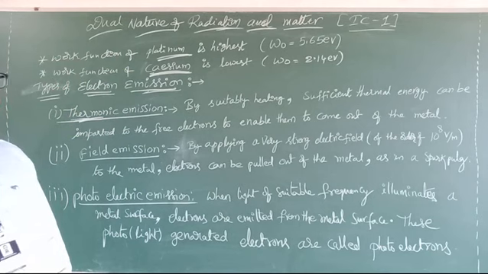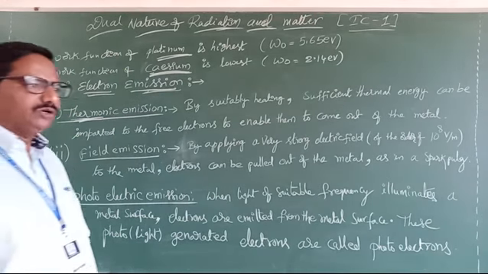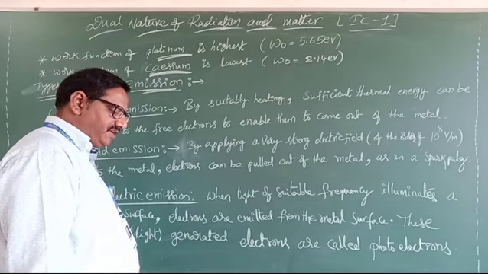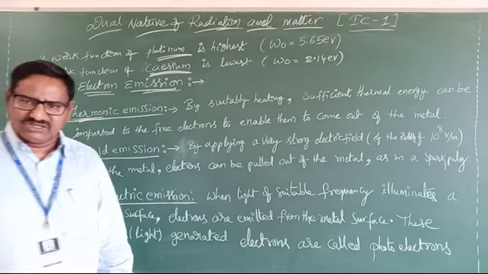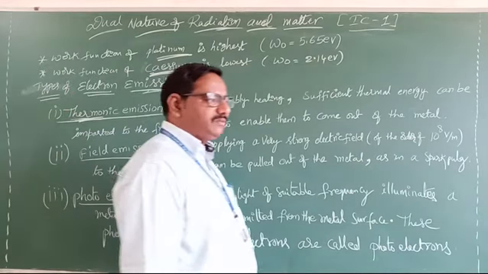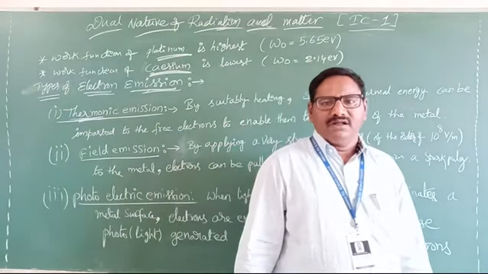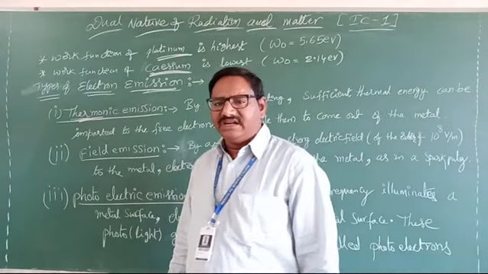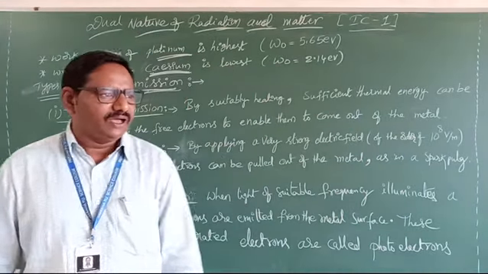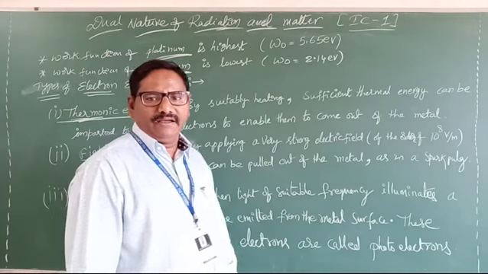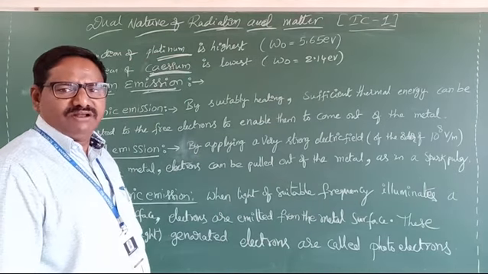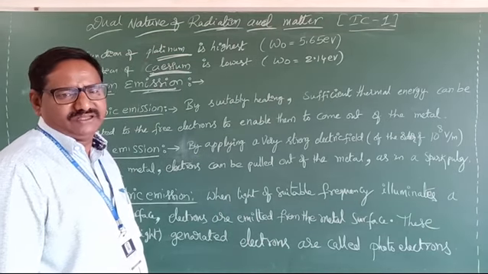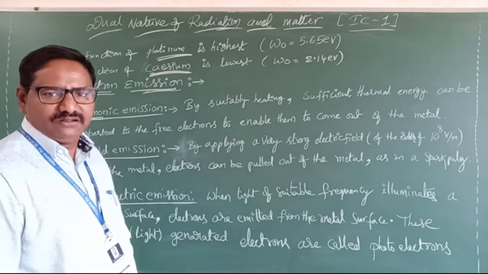Simply, to learn easily: if suitable heat is given to the metal surface, that energy is received by the electrons, they get excited and overcome the positive pull. Then the electrons come out from the metal surface. You can learn like that.